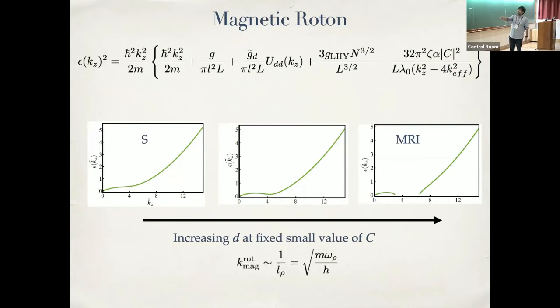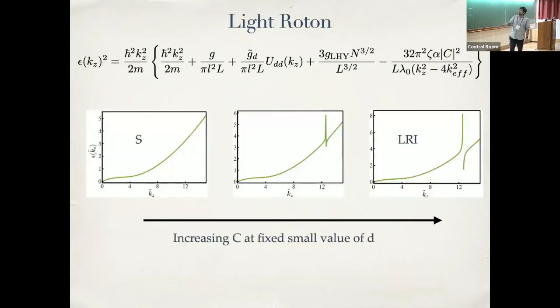The momentum K at which this Roton minimum appears is given by 1 over the length scale of the transverse trap, set by the transverse trap frequency. On the other hand, if you keep the dipole-dipole interaction very small and tune this C, you get the other Roton that we talked about, where you end up with a Roton minimum at 2K effective. This K effective is the effective wavelength of your applied laser, and you get a light Roton instability.